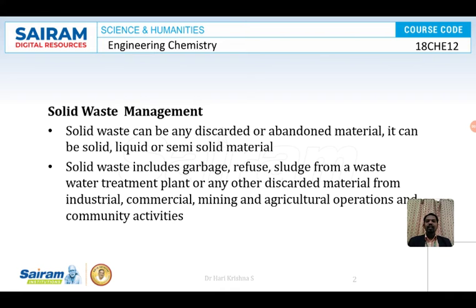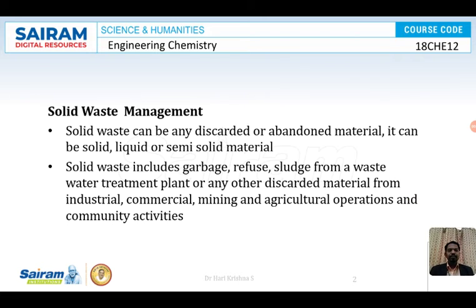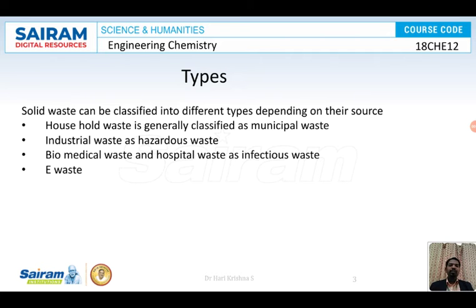waste. So, as discussed, solid waste can be discarded or abandoned material. It can be solid or liquid or semi-solid material. So solid waste includes garbage, refuse, sludge from wastewater plants or any other discarded material from industries, as I told you earlier, commercial, buildings, mining and agriculture operations and community activities. So, types of solid waste.